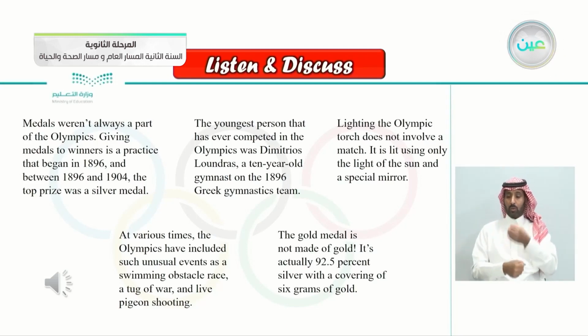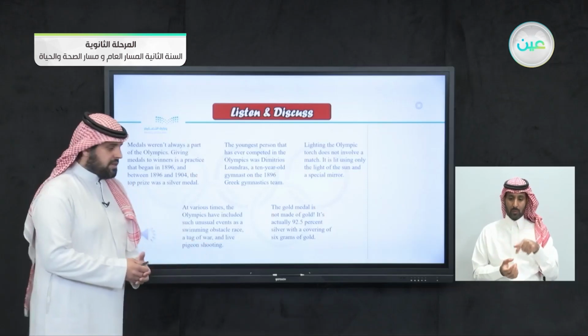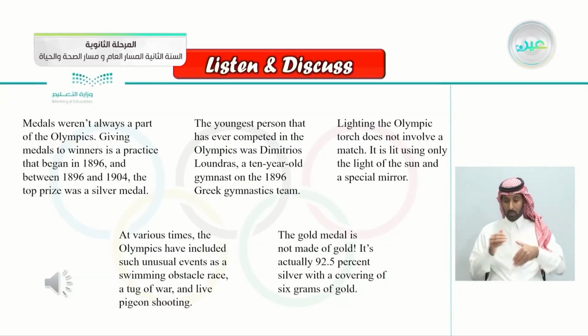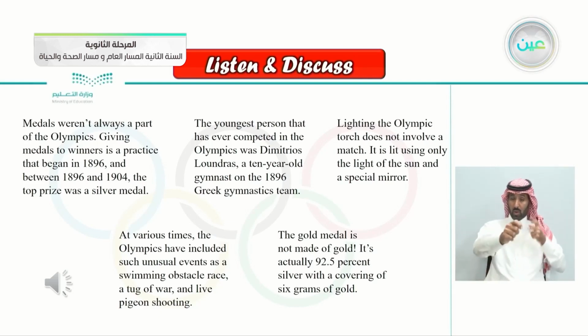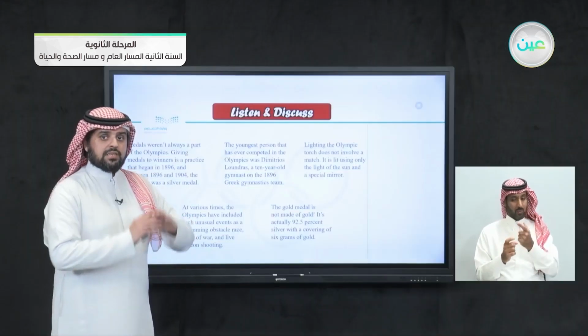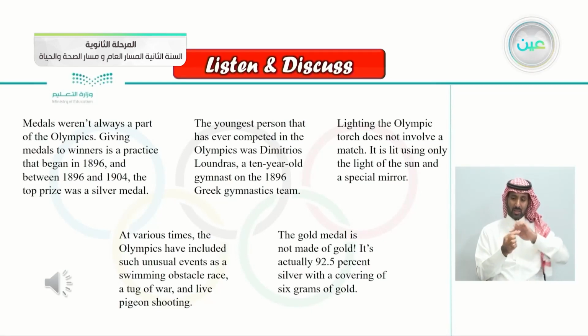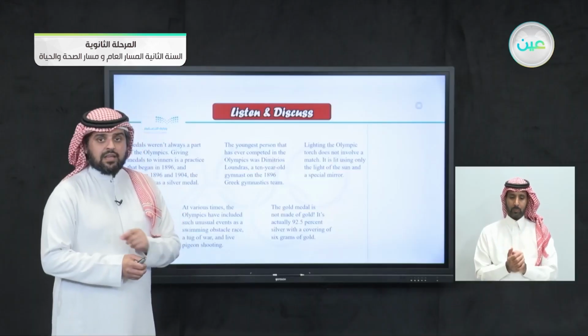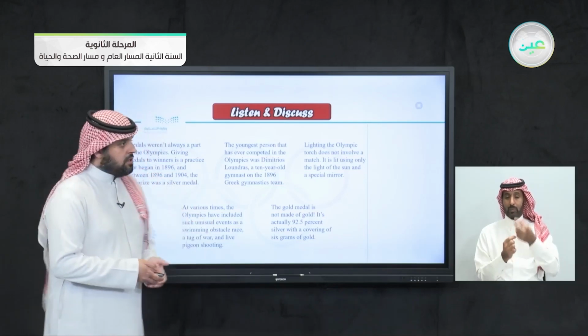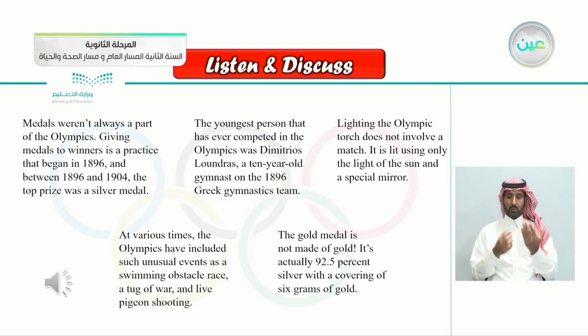At various times, the Olympics have included such unusual events that maybe we don't have today in the Olympic Games. For example, a swimming obstacle race, a tug-of-war, and live pigeon shooting, where you shoot live pigeons. Of course, we don't have these today. The gold medal isn't made entirely of gold. Most of it is gold, but not the entire medal. It's actually 92.5% silver with a covering of 6 grams of gold. So it's actually silver, and it's maybe painted or coated with gold. So all of these are new facts about the Olympics.